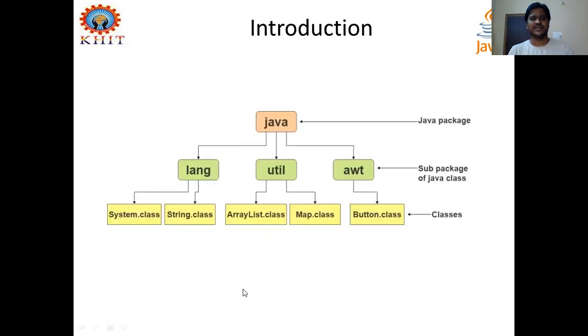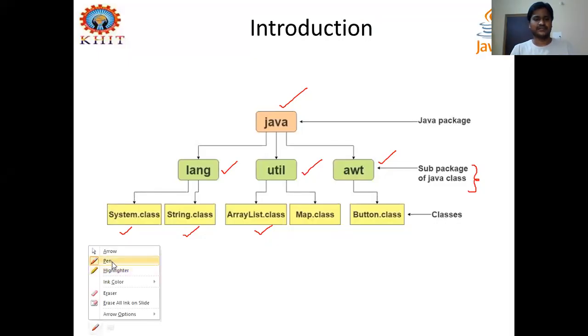Okay, and these are some predefined packages. Java is a package name. Here it is Java. So this is the Java package, and inside this we have sub packages like lang, util, and AWT. For example, these are the sub packages of Java, and each package contains some different predefined classes.